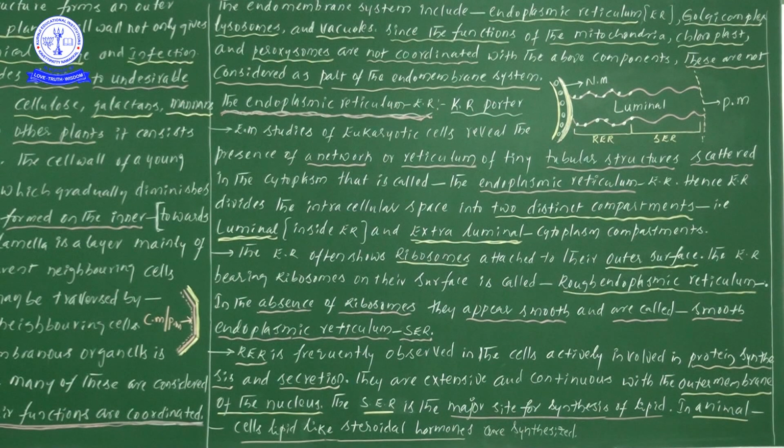This endoplasmic reticulum was first discovered by the scientist K.R. Porter. If you see this structure, it gives the information about where the endoplasmic reticulum is situated. Here NM, because of the lack of space, I have written as a simple clue. NM means nuclear membrane. This is the outer nuclear membrane, and this other line is the inner nuclear membrane.